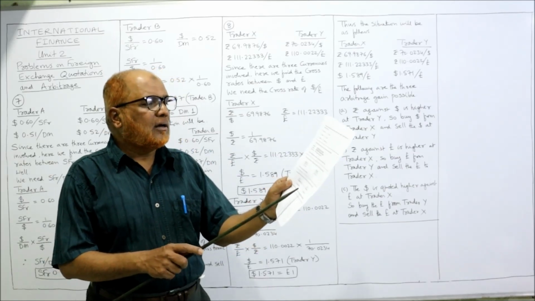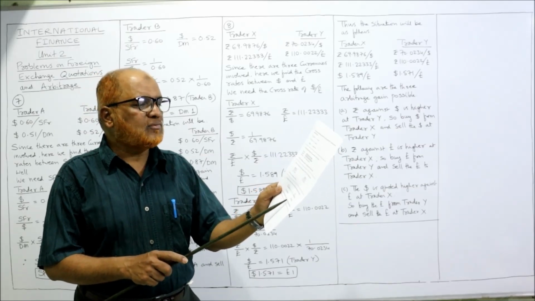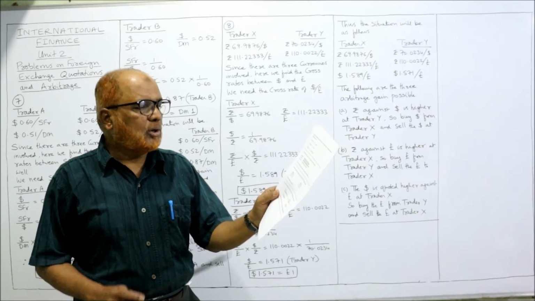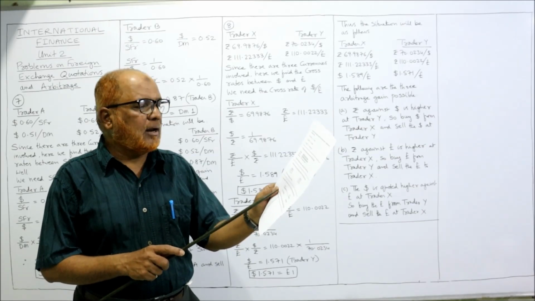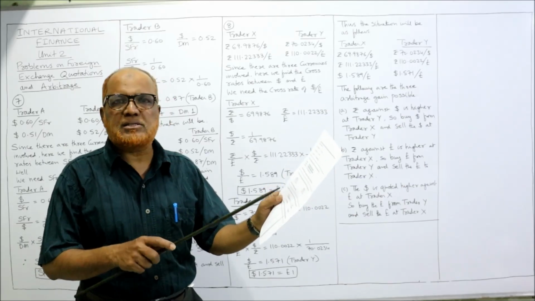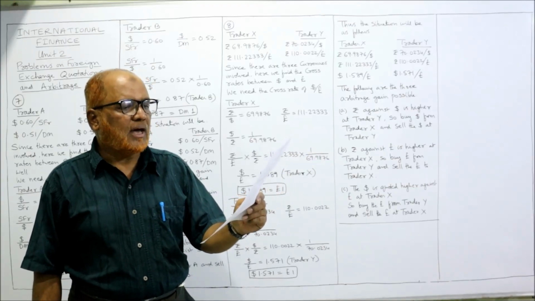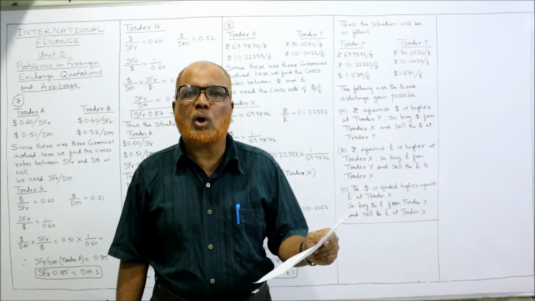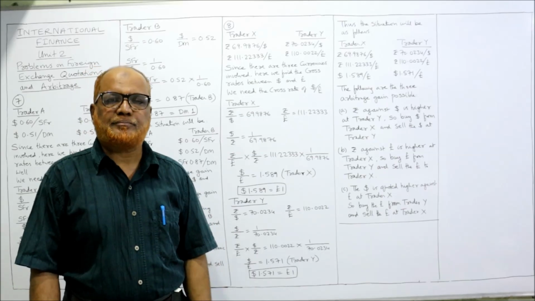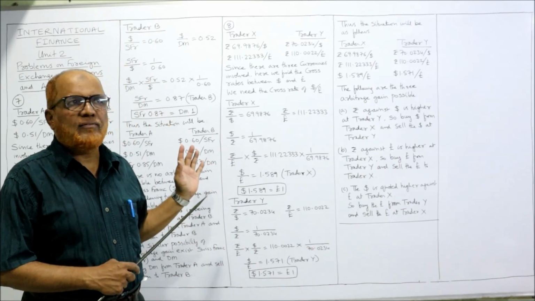Similarly for Y trader, rupees 70.0234 per dollar and rupees 110.0022 per pound. So rupees per dollar and rupees per pound. These two quotations are given for trader X and trader Y. You are required to work out the cross rates and explore the arbitrage possibility. That's it. Now, exactly similar to what just now I have explained.